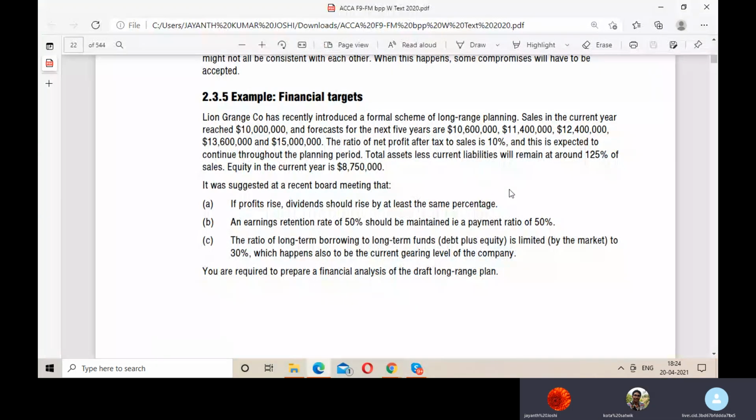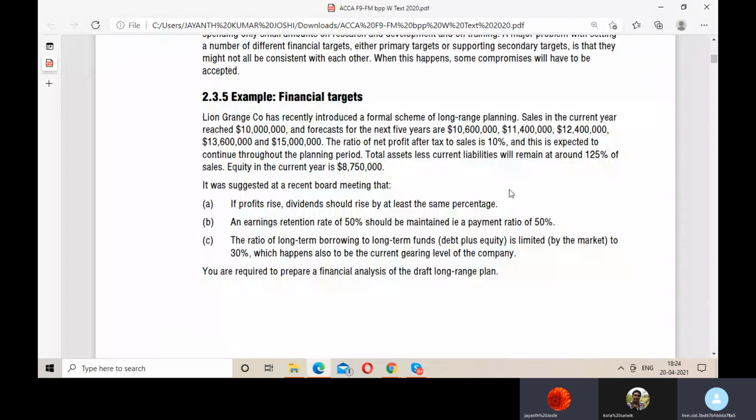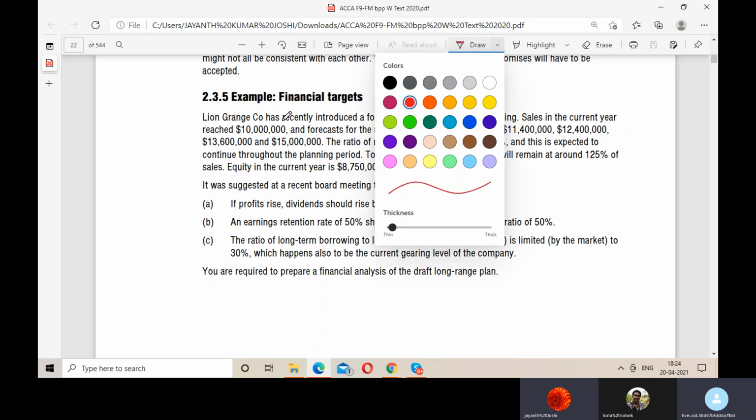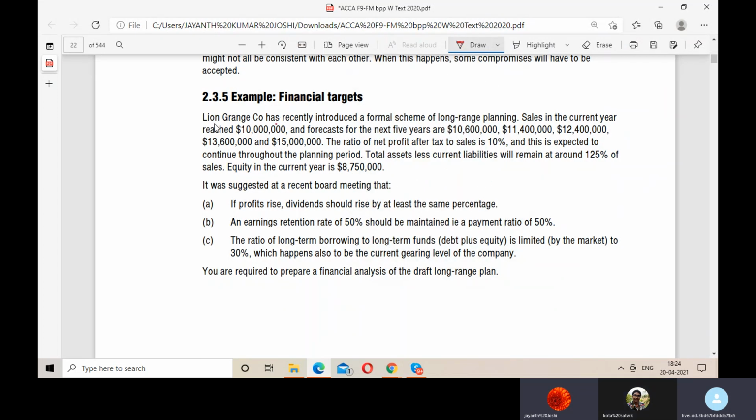So as we have seen the topic called financial targets, and we have seen that there is always some target that companies fix, and they have to meet those targets. In that case, let us see the case of Lion Grange Company, which has recently introduced a formal scheme of long range planning. Sales in the current year reached this, and forecasts for the next 5 years are given. So we need not worry about sales. They have given the forecasts. This year's sales is this, current year sales, and next 5 years' sales.